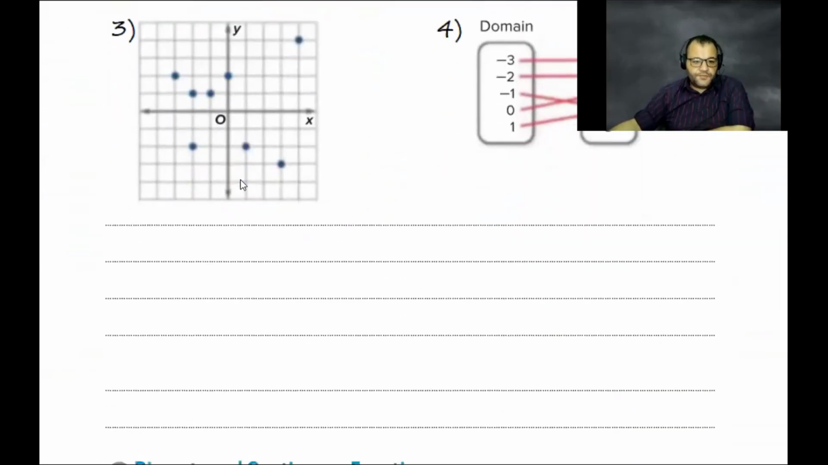Number 3: at first we need to write the ordered pairs. What is the ordered pair that we have for this one?